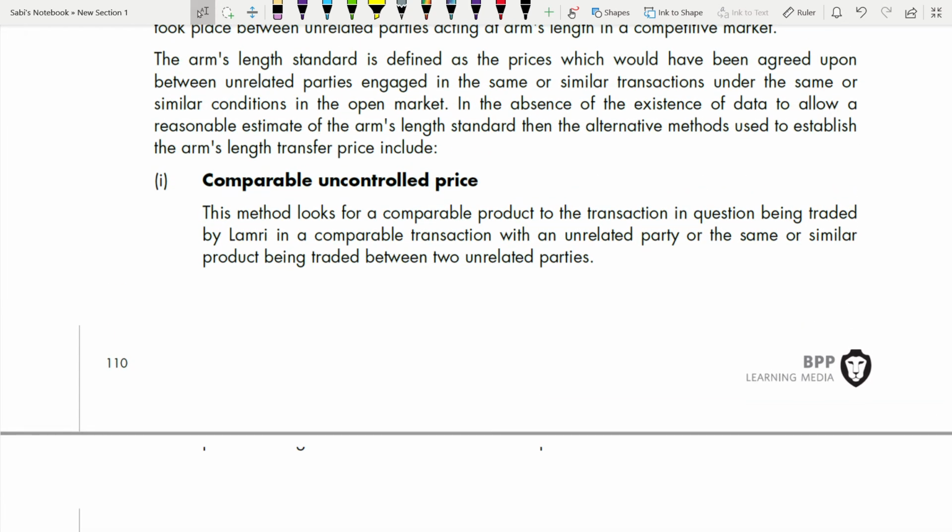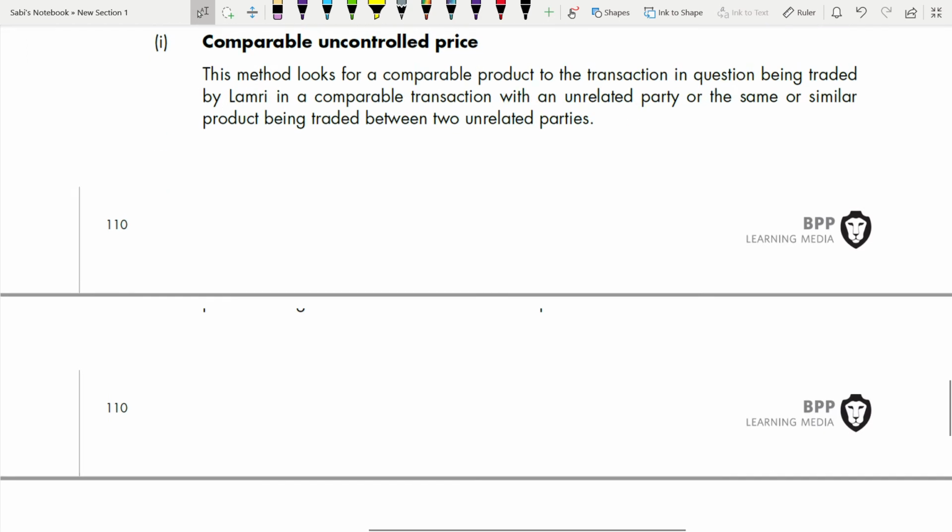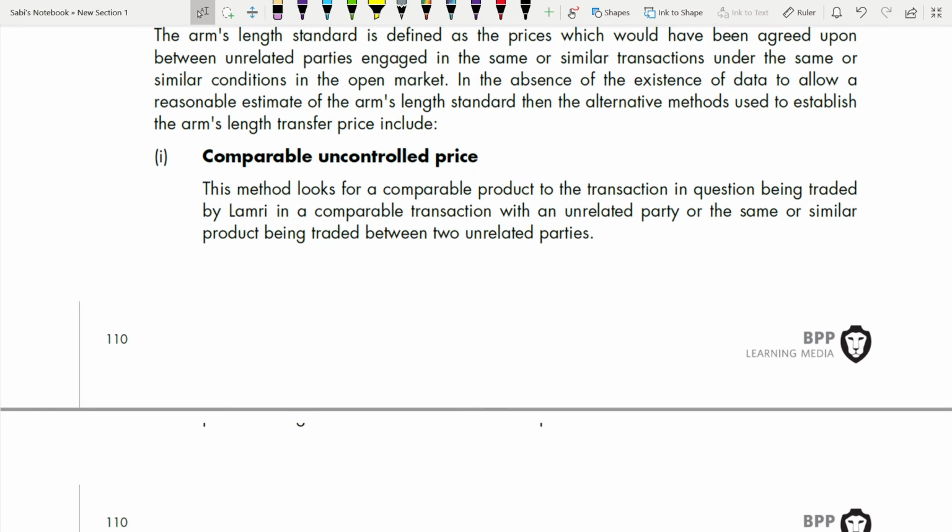Right here, they have given them very briefly, so we'll also go through them. Comparable uncontrolled price: what is it? This method looks for a comparable product to the transaction in question being traded by the company in a comparable transaction with an unrelated party, or the same or similar product being traded between two unrelated parties. So you can compare. There's a similarity. Maybe the product is the same, maybe the situation is the same, but the party is unrelated.